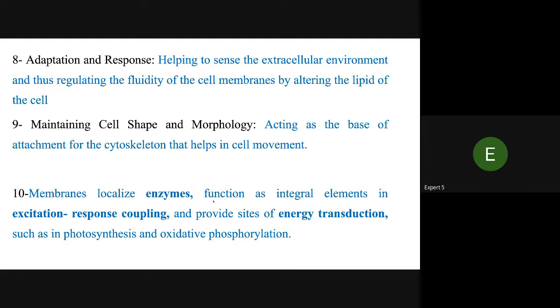Maintaining cell size and morphology, and acting as the base of attachment for the cytoskeleton that helps in cell movement. Membranes localize enzymes, function as an integral element in excitation response coupling, and provide a site of energy transaction such as photosynthesis and oxidative phosphorylation.